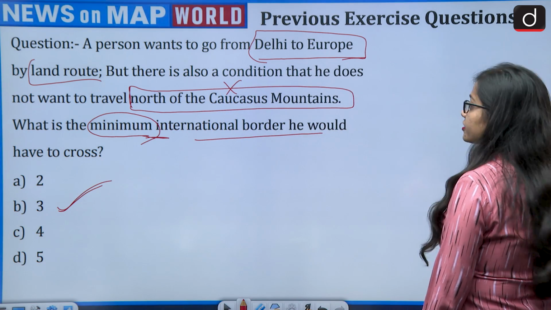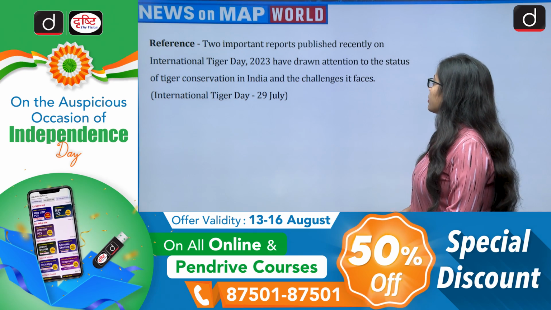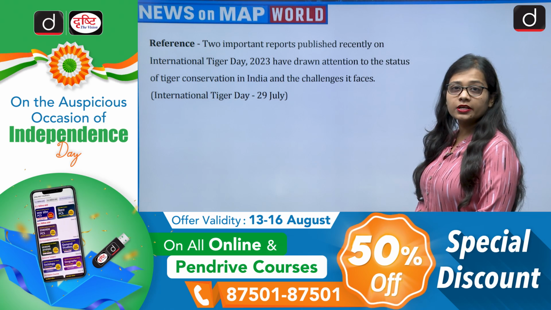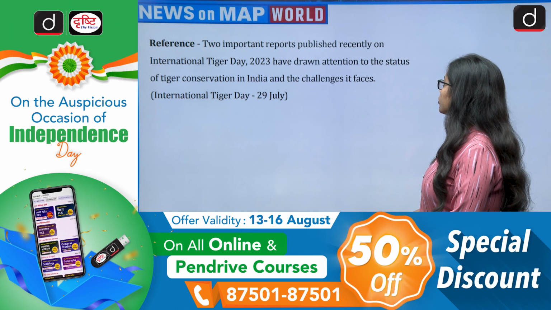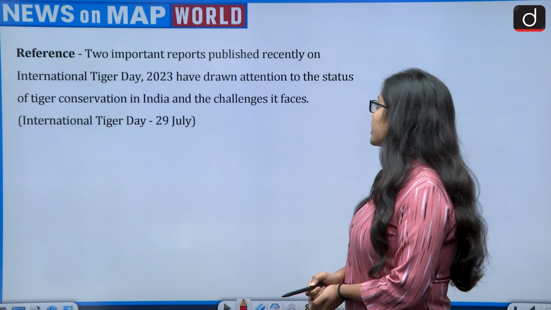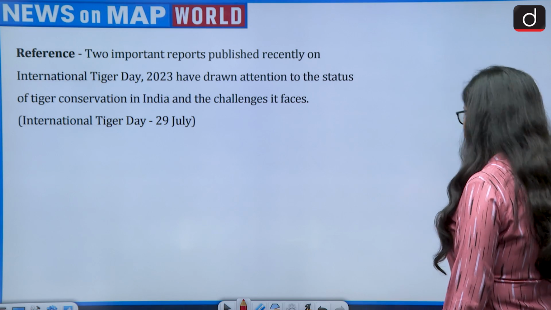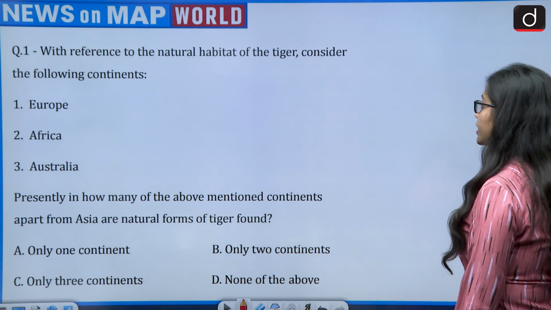Now moving on to today's session. The reference is two important reports published recently on International Tiger Day 2023, which have drawn attention to the status of tiger conservation in India and the challenges faced by it. So what we will be focusing on here is the tiger population in the tiger countries.